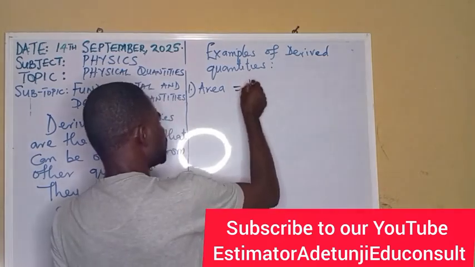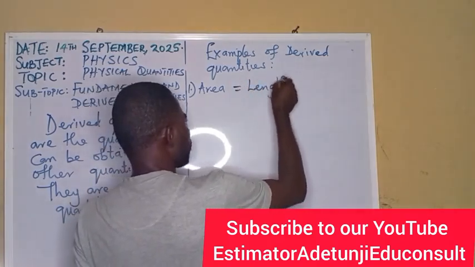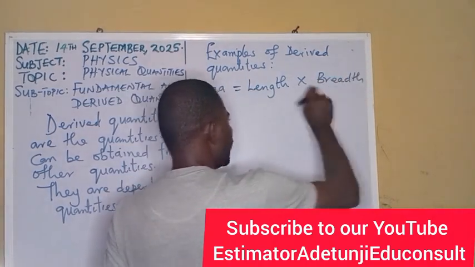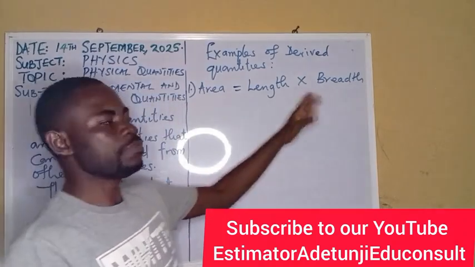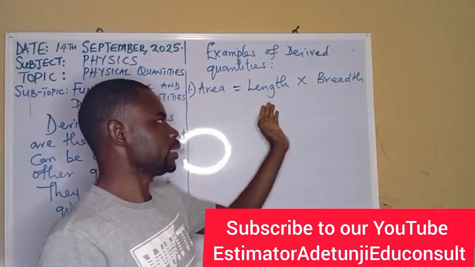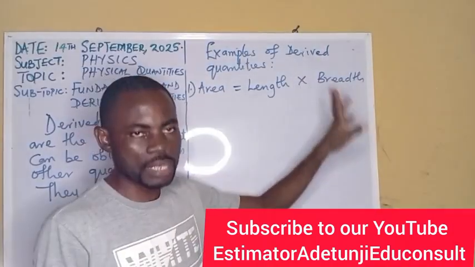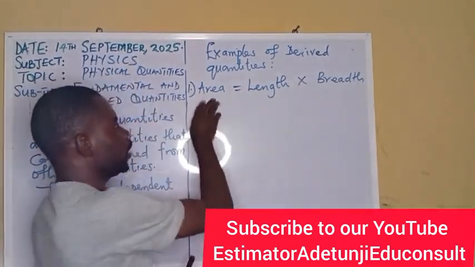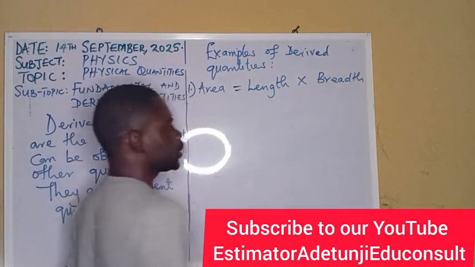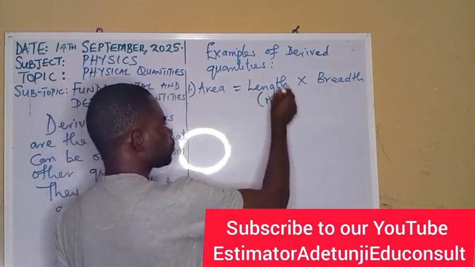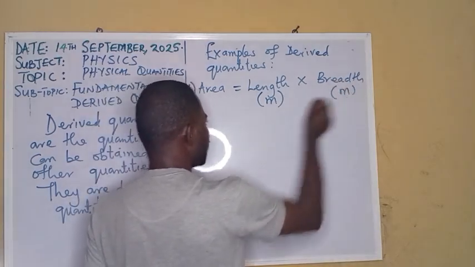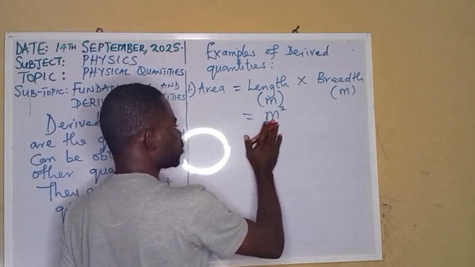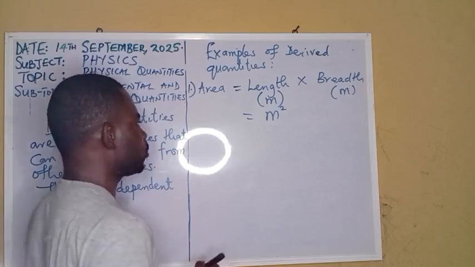Area of rectangle is length times breadth. Remember, I've told us that length is a big word, a big family. Length can be breadth in physics, can be distance, can be displacement. So they are all measured in meters. Now, area of rectangle, length times breadth. The unit of length is meter. The unit of breadth is meter. So finally the unit is meter square. That's how we got that unit, meter square.